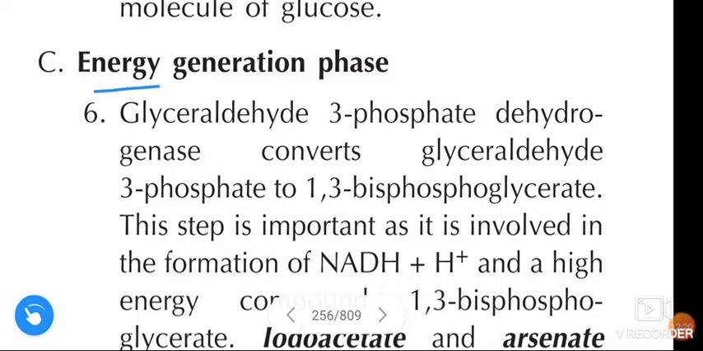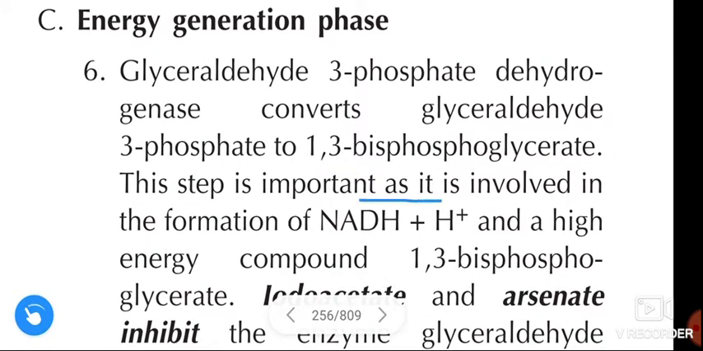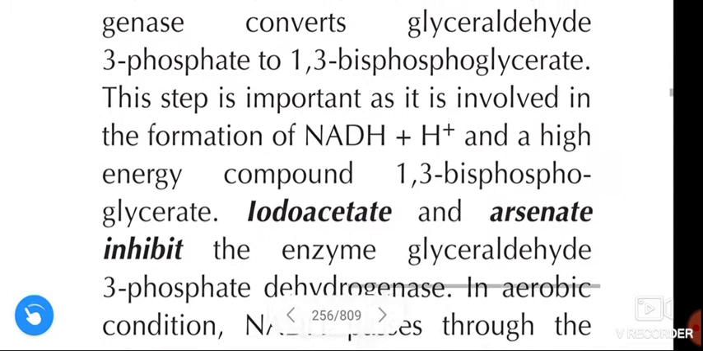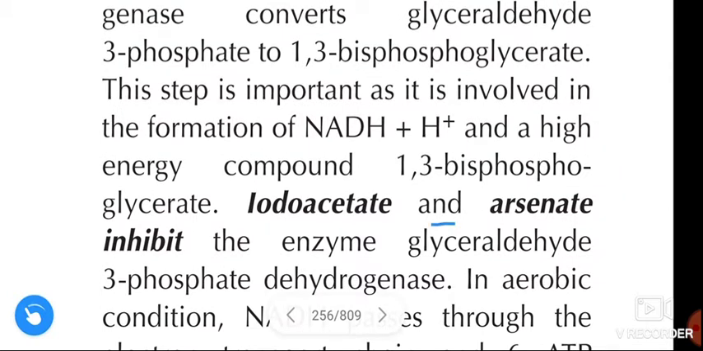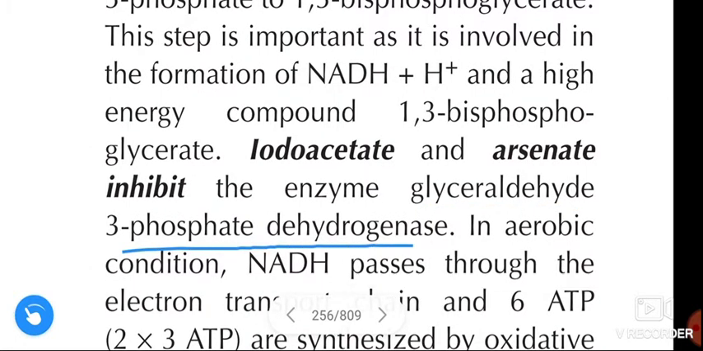Next, energy generation phase. Next, we are talking about the energy generation phase. Glyceraldehyde 3-phosphate dehydrogenase converts glyceraldehyde 3-phosphate to 1,3 bisphosphoglycerate. This step is important as it involves the formation of NADH plus H plus and a high energy compound, that is 1,3 bisphosphoglycerate, and iodoacetate and arsenate inhibit the enzyme glyceraldehyde 3-phosphate dehydrogenase.